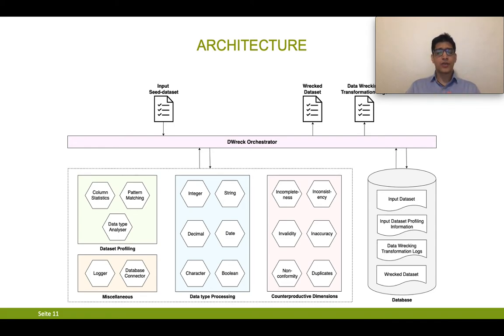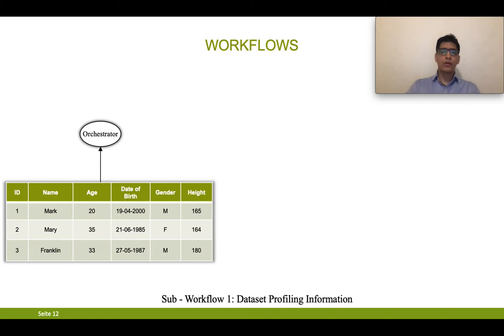For the presentation, we will consider a snippet of a dataset and go through the complete workflow. Consider a comma-separated file, a CSV file, of student information having 20 plus records.